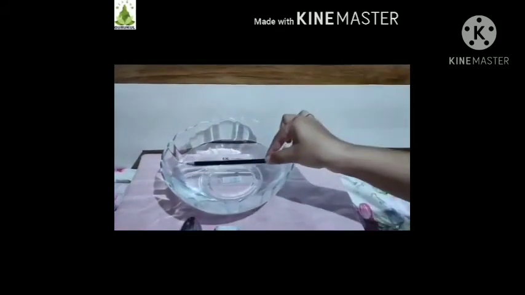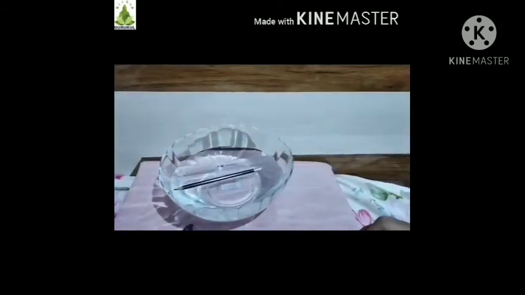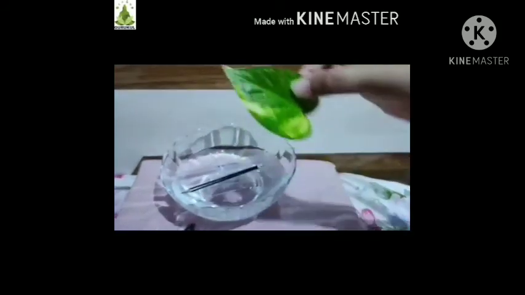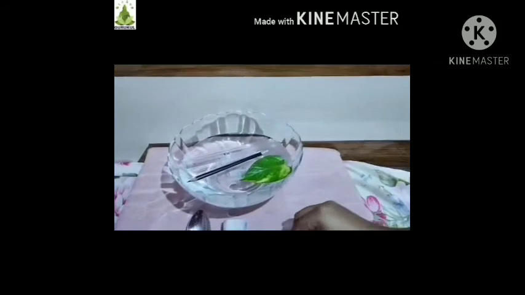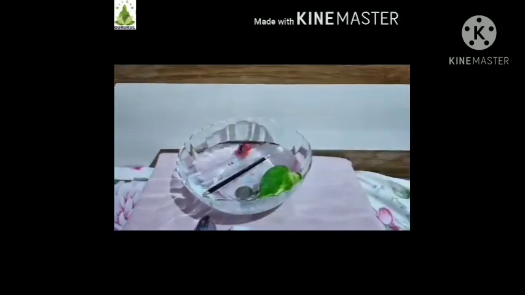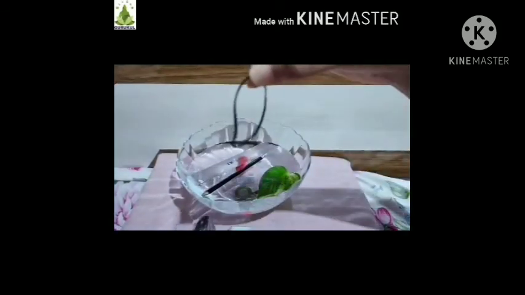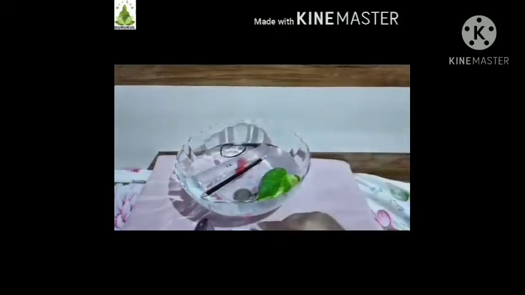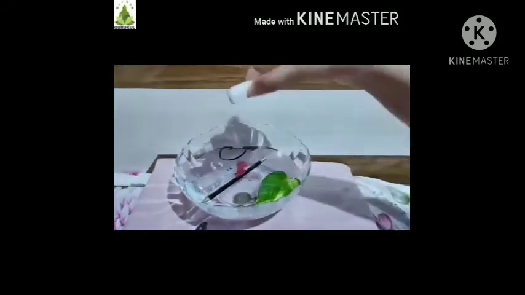pencil, leaf, screw, coin, sharpener, rubber band, eraser, steel spoon.